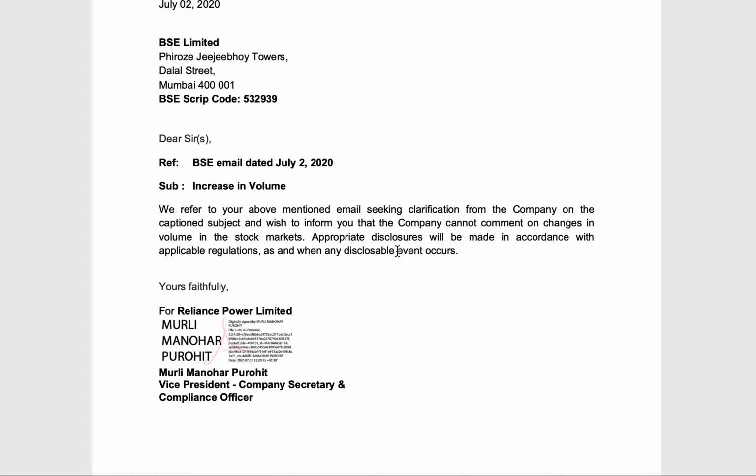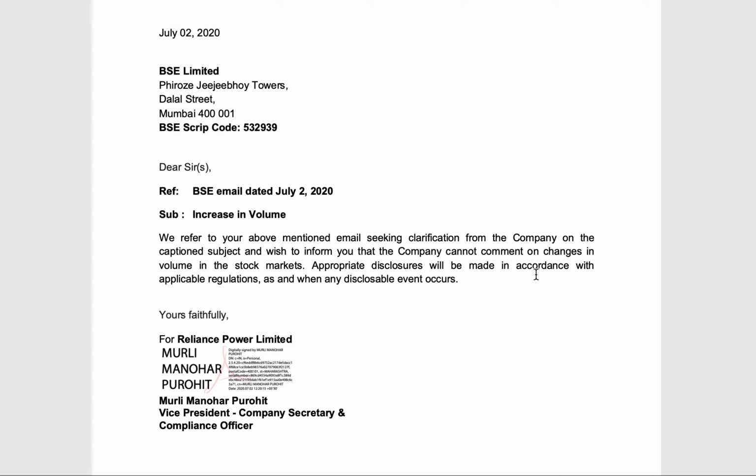So just so that you know, the company gives its filings of changes in promoter holding when the quarter ends. When the quarter ends, it gives how much the promoter holding has changed, or gives activity of insider trades in the company during the quarter. And as you know, right now, this is July, which is basically quarter 2.